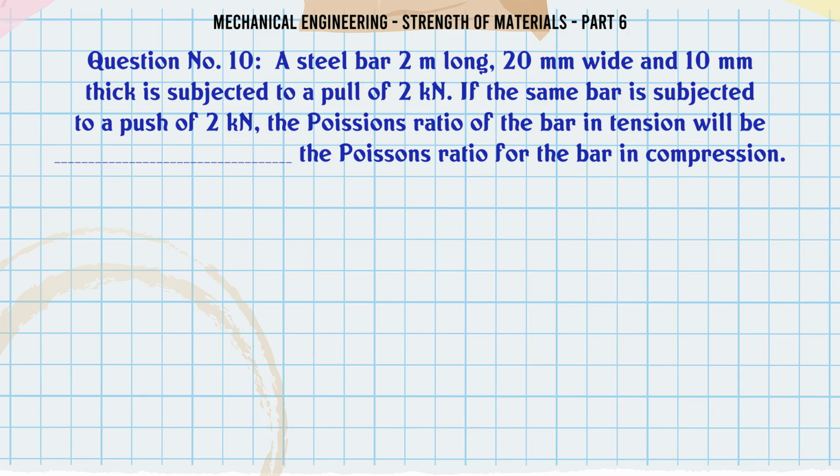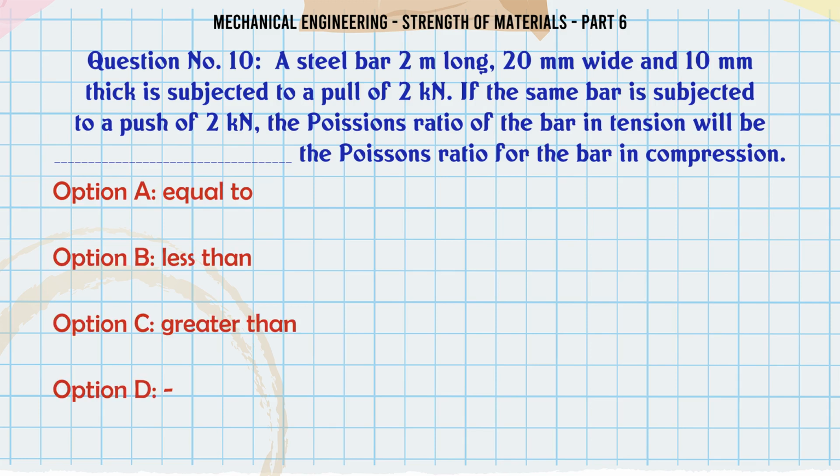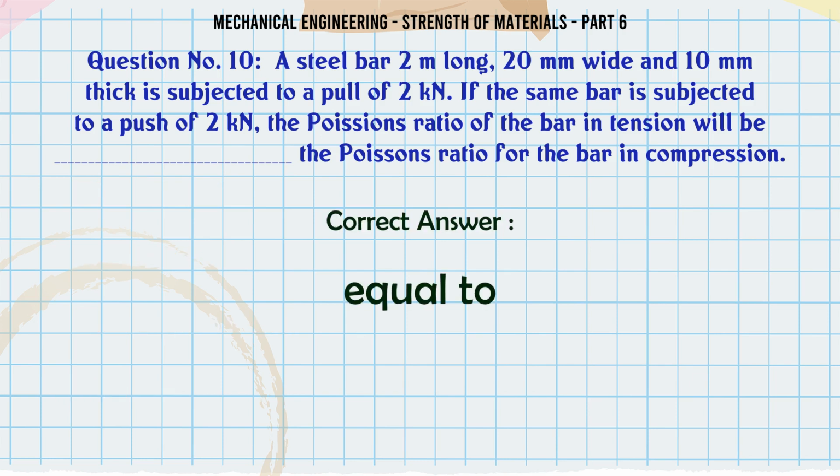A steel bar 2 m long, 20 mm wide and 10 mm thick is subjected to a pull of 2 kN. If the same bar is subjected to a push of 2 kN, the Poisson's ratio of the bar in tension will be the Poisson's ratio for the bar in compression. A. equal to, B. less than, C. greater than, D. The correct answer is equal to.